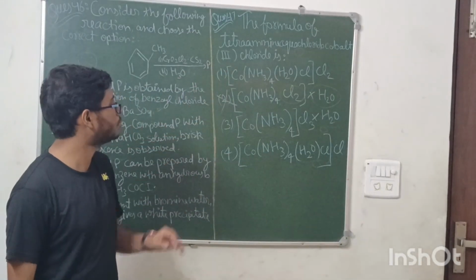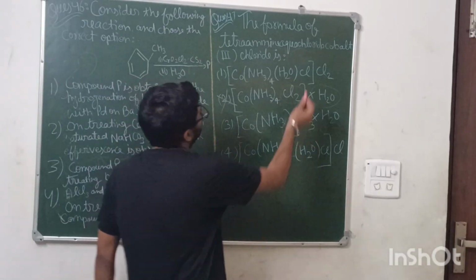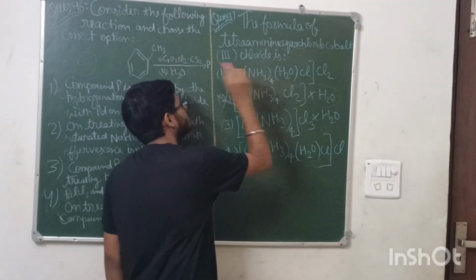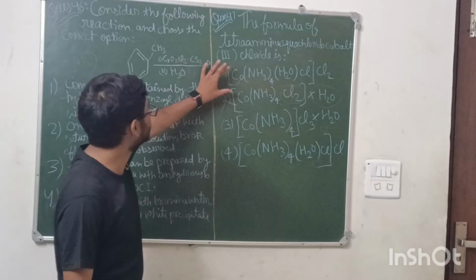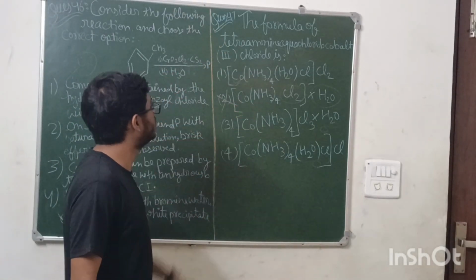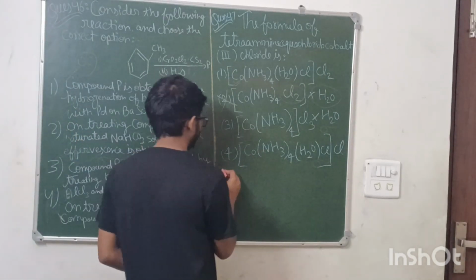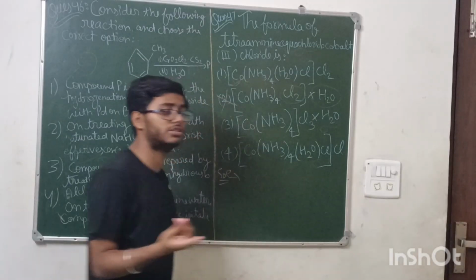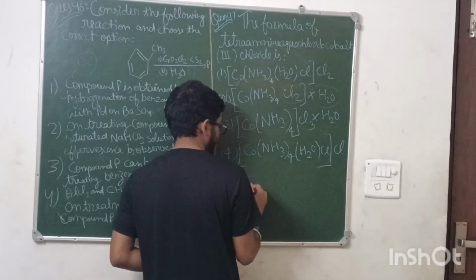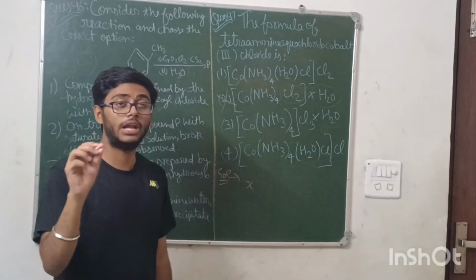Now let us check all three remaining options. For checking the options, cobalt(III) chloride, cobalt 3. You need to check the oxidation state of the central metal atom. Co is the central metal atom. You need to check which cobalt among these three has an oxidation state of +3. So you know how to take out the oxidation state. I think every student who has studied coordination compounds knows this trick as well. You need to just assume it as X. NH3 and H2O are neutral ligands, which means the charge is 0.